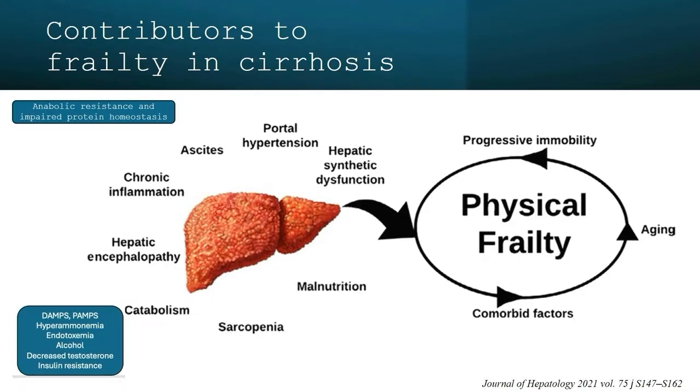And associated with that, there are liver-related factors like the presence of DAMPs and PAMPs leading to systemic inflammation, leading to a catabolic state. And you have alcohol-related cirrhosis where alcohol per se can lead to sarcopenia and frailty. And there is decreased testosterone in most of your patients, and there are multiple endocrine and metabolic dysfunctions in your cirrhotics that can lead to sarcopenia and frailty.